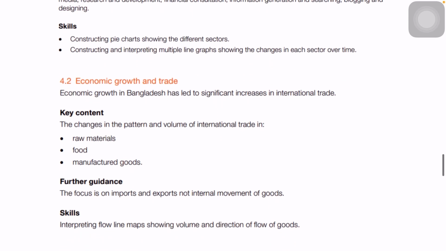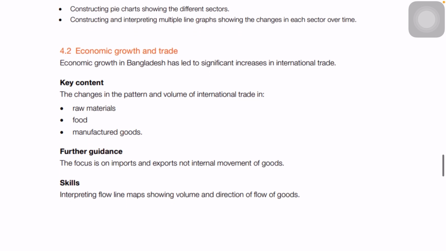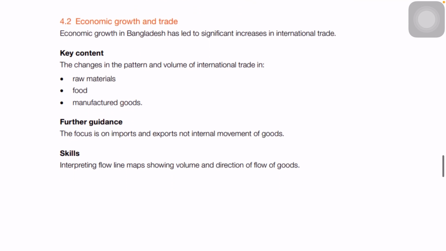So again, same as the previous syllabus, you will be given different pie charts or bar charts or line charts, and you will be asked questions accordingly like the previous syllabus. So you can take help from the previous syllabus to study this part, except for quaternary, and they have already given you the definition. If you need to know more about the quaternary sector, you can Google it. You will find plenty of information.